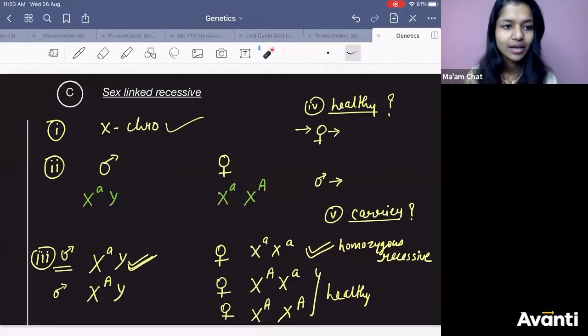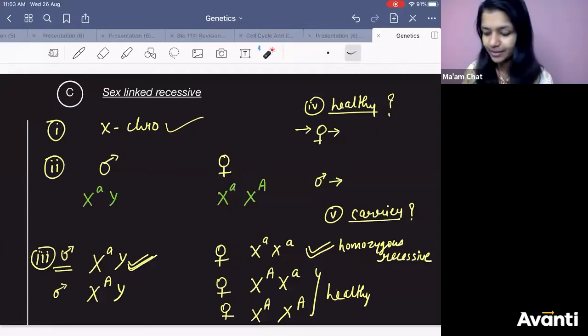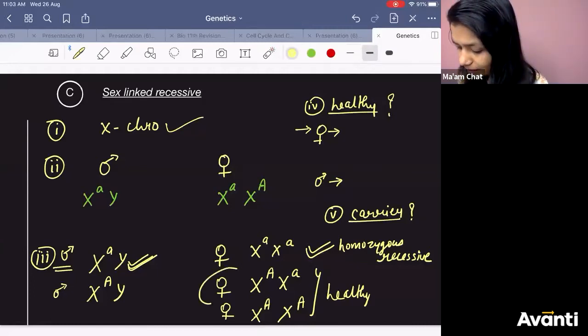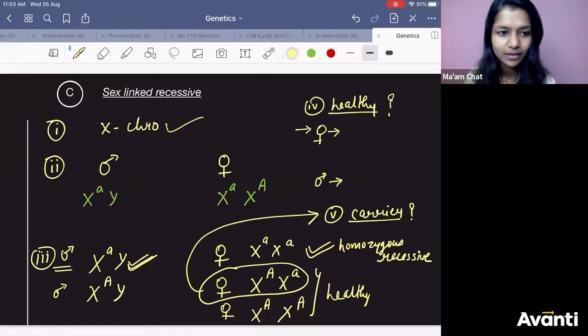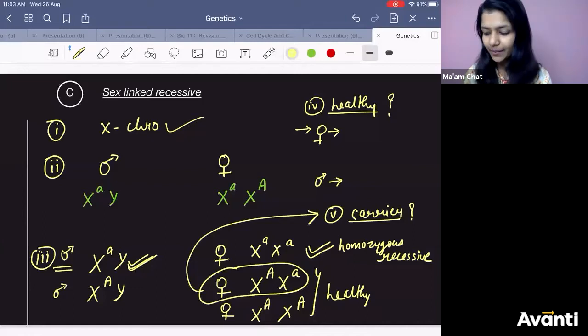Bilkul sahi Raksh. Heterozygous condition. Perfect. So this female will be what? Carrier. So who will be carrier? Heterozygous female will be carrier. Though they will be healthy, they will not have the disease, but they can give the disease to their next generation. Got it? That is sex-linked recessive.